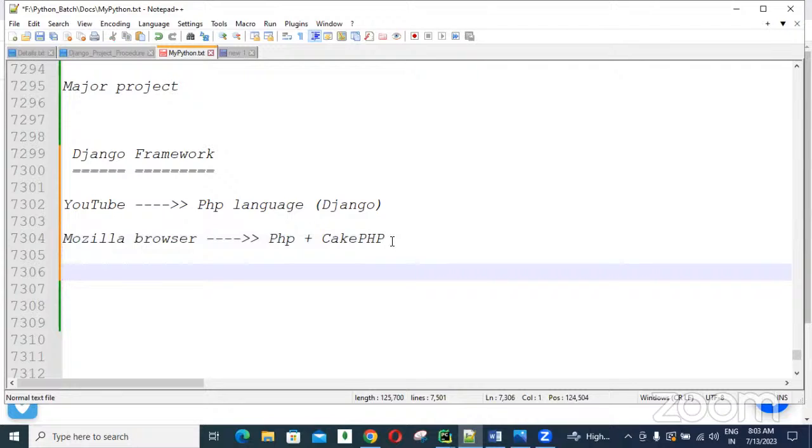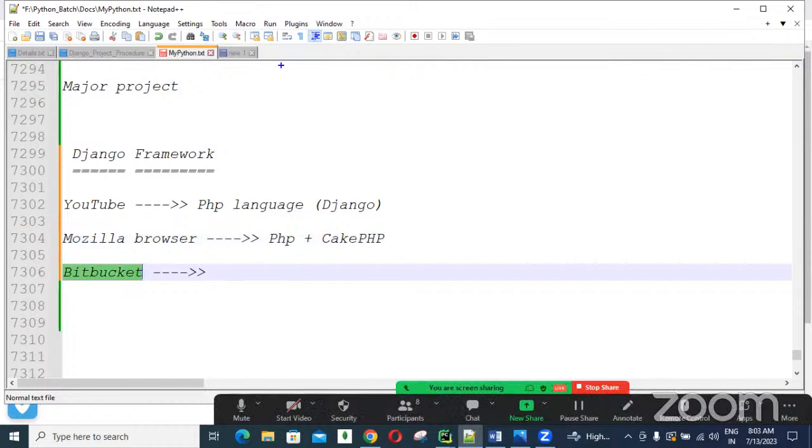Okay, Mozilla they used, and then Bitbucket, guys. GitHub, Bitbucket, GitLab, like so many are there. Bitbucket is a code hosting platform.